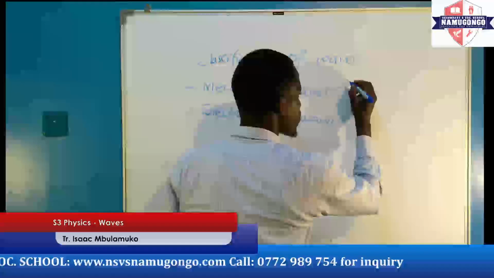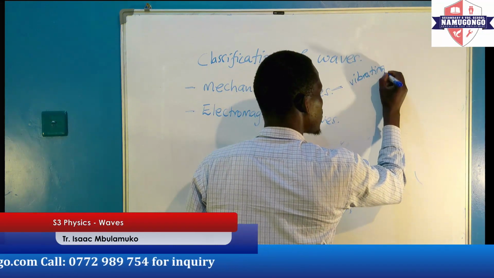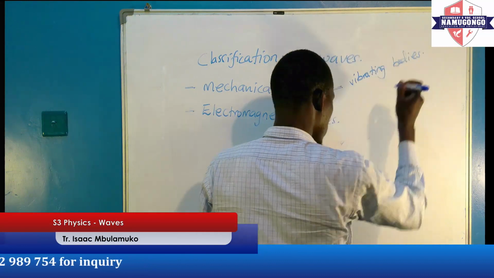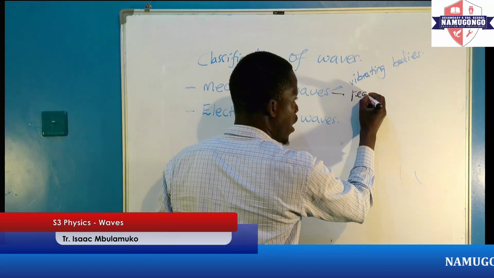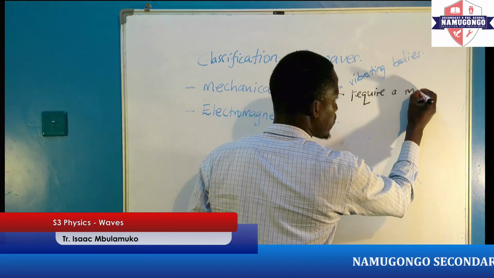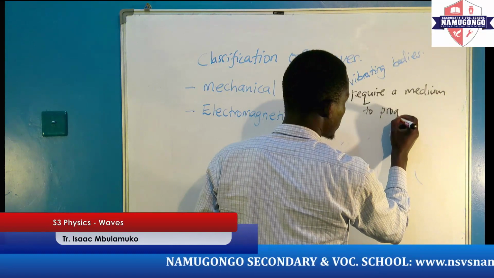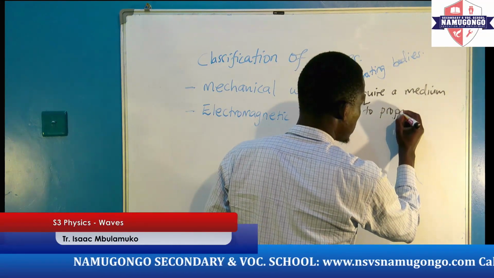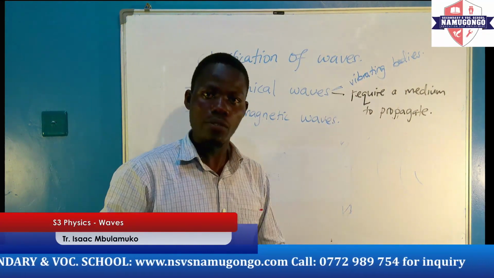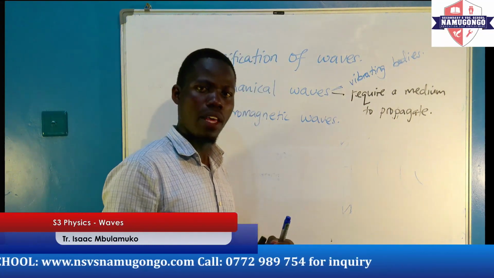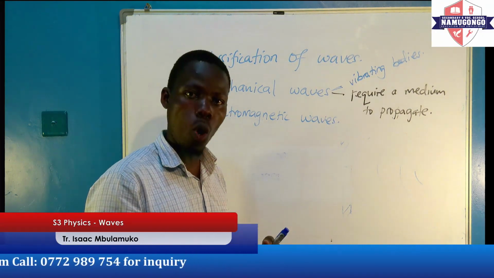One, they are brought about by vibrating bodies. Two, they require a medium of propagation, a medium to propagate. So what do we mean here? For these waves to be transmitted from one point to another, they need a medium. These mediums could be solids, gases, or liquids.